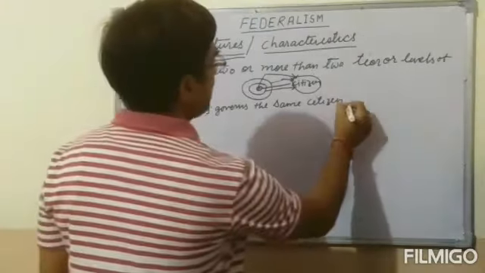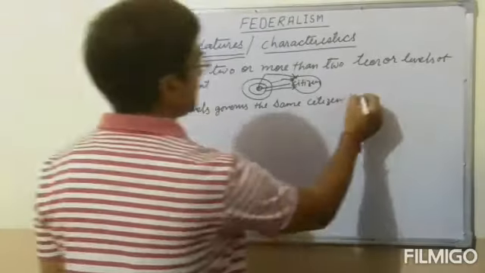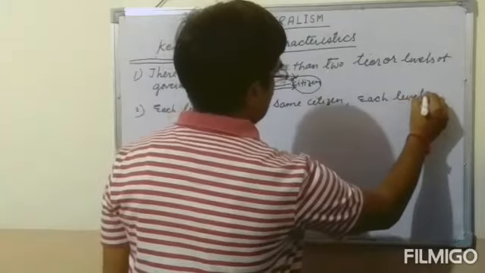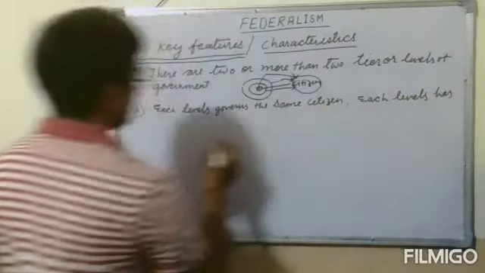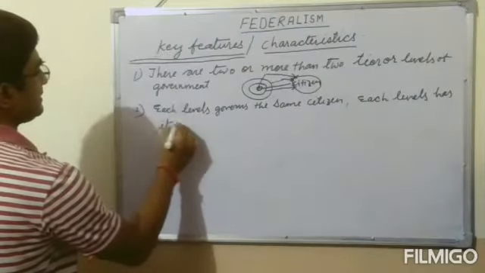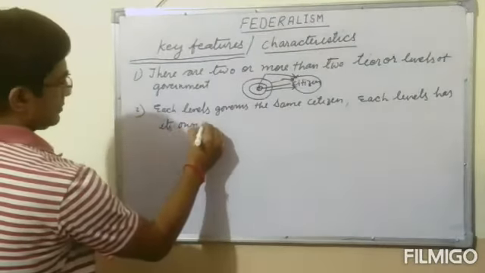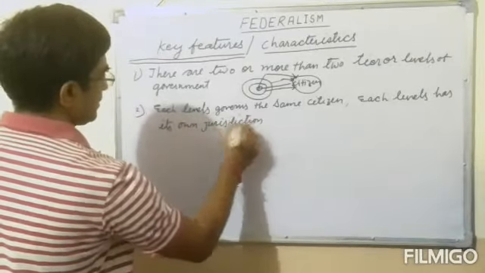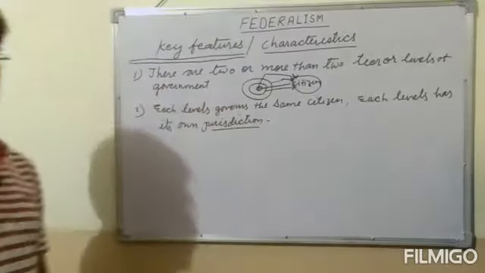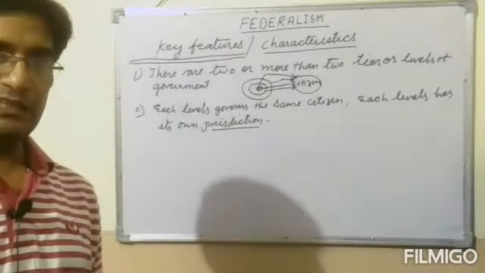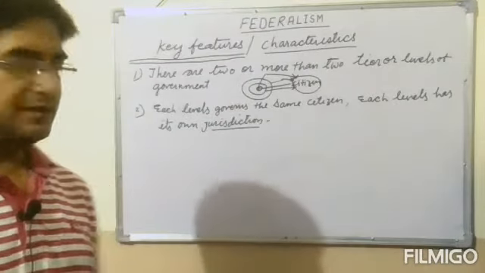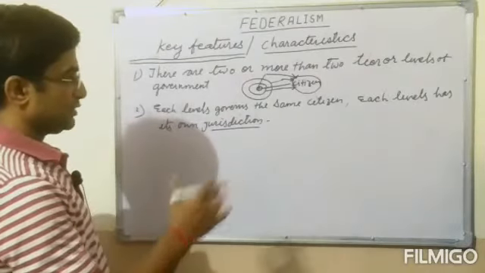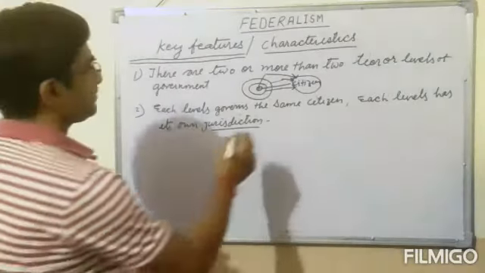And a very important thing to understand: each level has its own jurisdiction. Jurisdiction means a certain area, especially a geographical area, where only such a level of government system can be imposed, not the other.